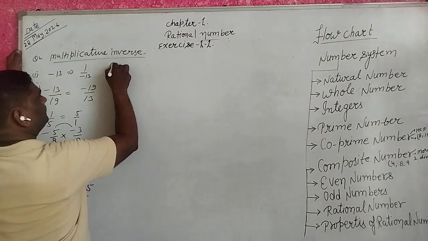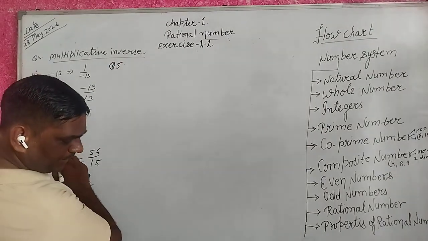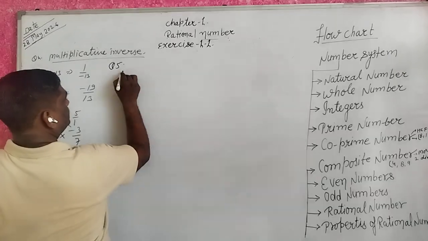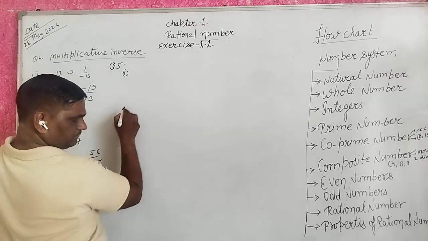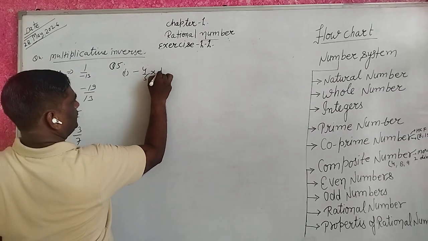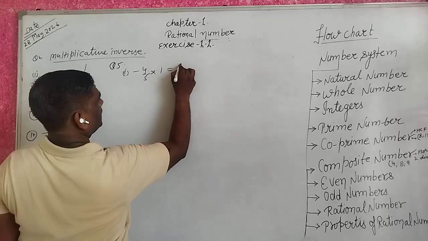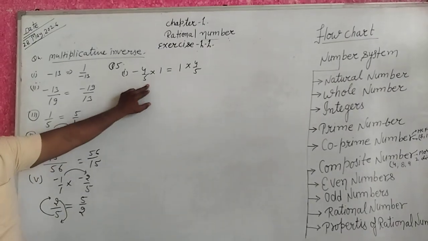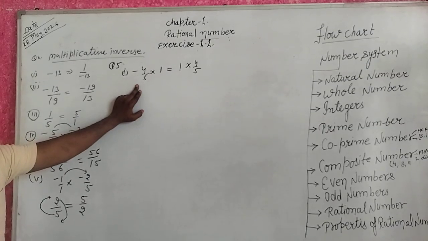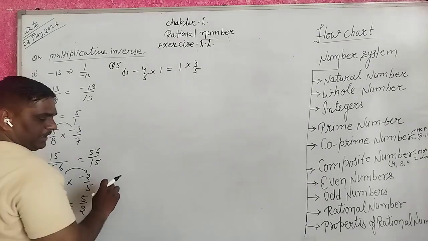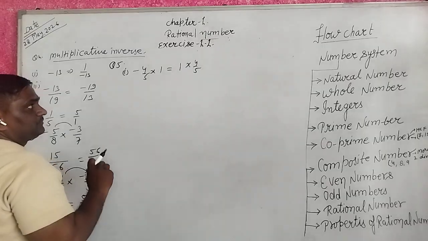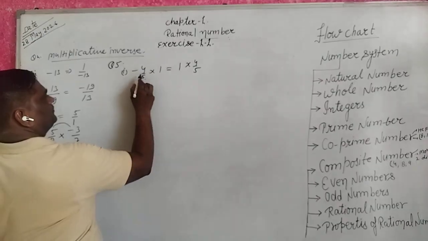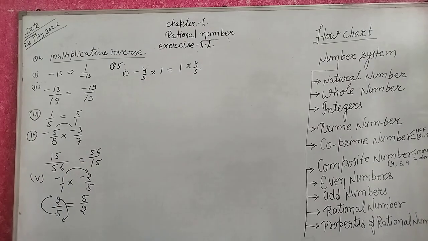Question number 5. Name the property under multiplicative used in each of the following. 1: minus 4 upon 5 into 1 equal to 1 into minus 4 upon 5.